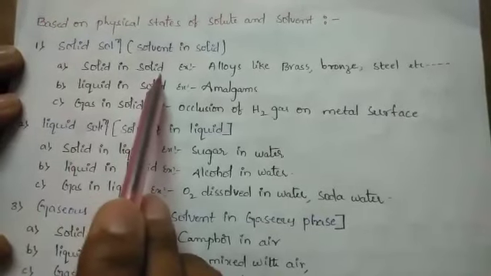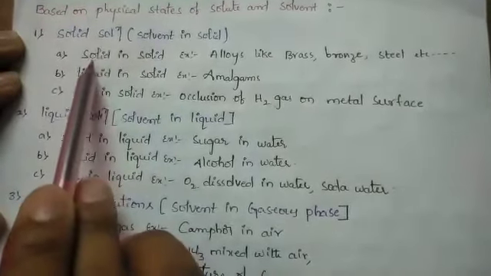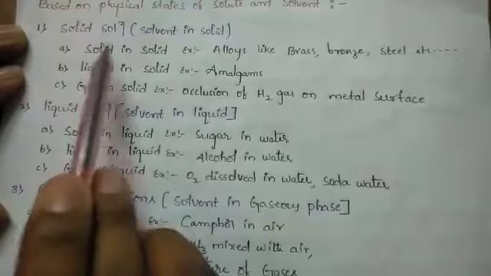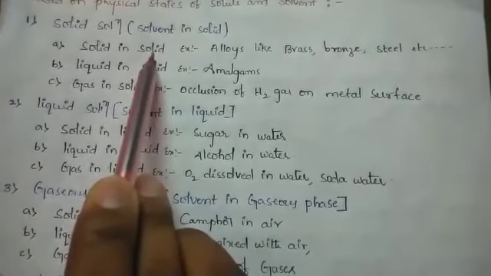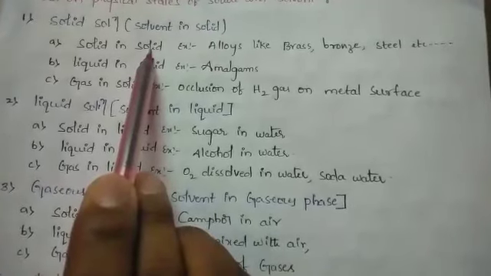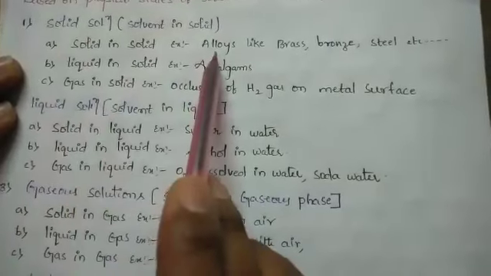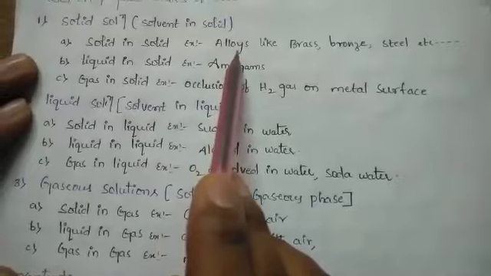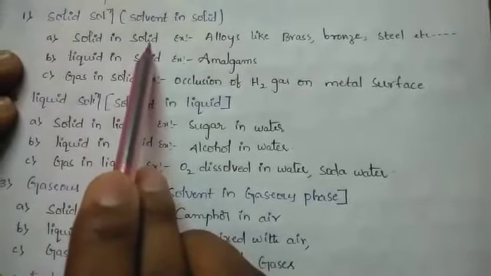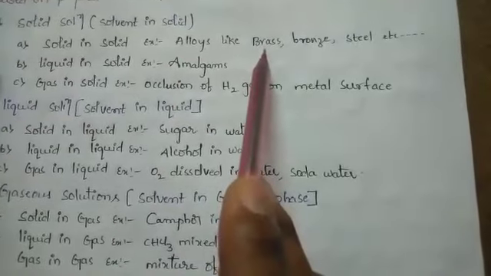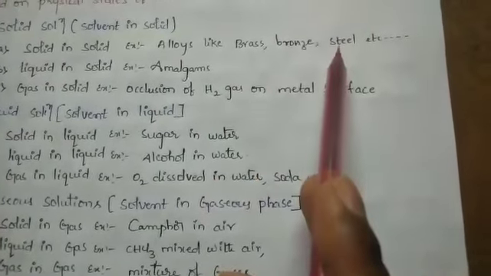In a solid in solid type solution, the solute is present in the solid state and the solvent is also present in the solid state. Examples of this type of solution are alloys. All alloys are examples of solid in solid solutions, for example brass, bronze, and steel.